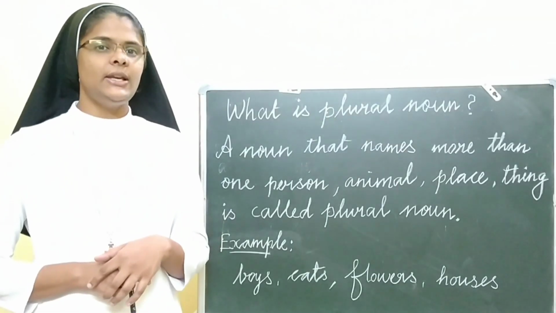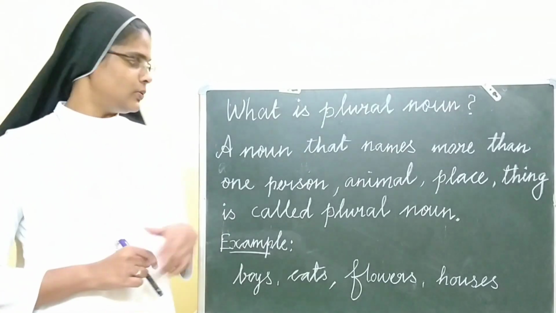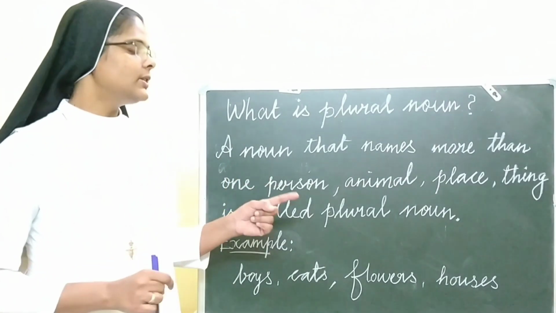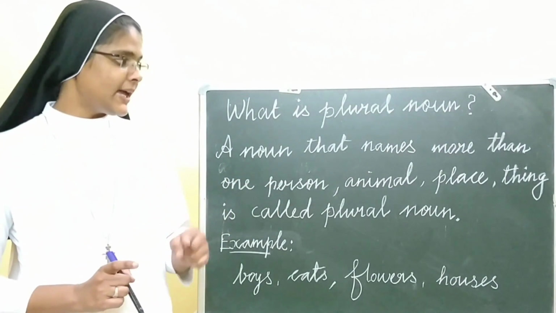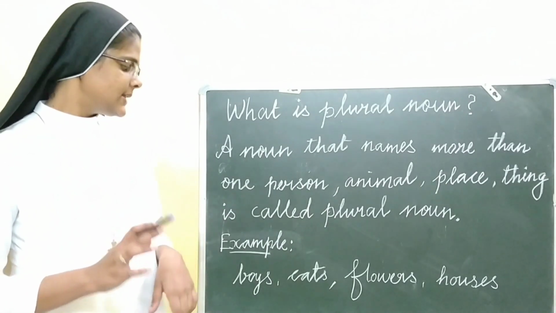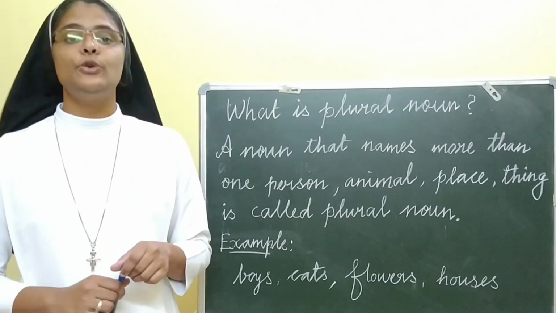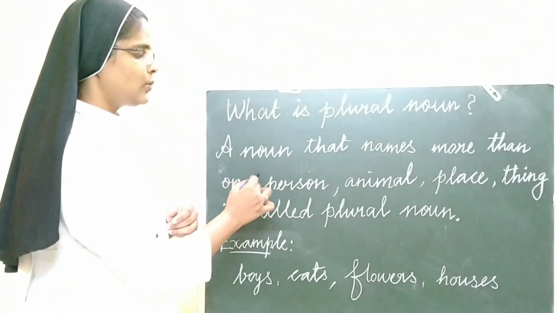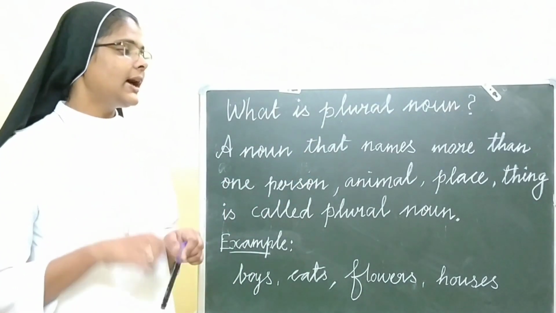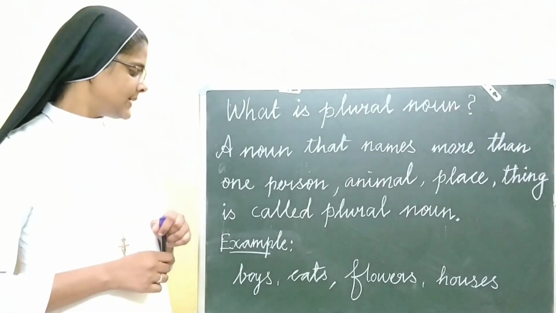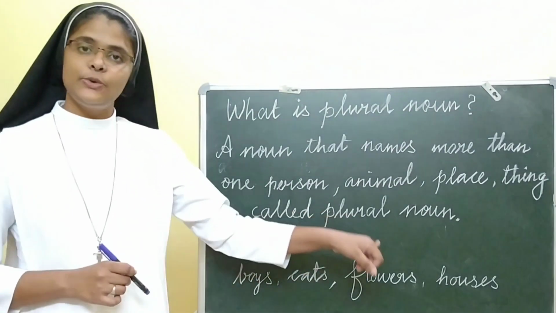Now let us see what is a plural noun. A noun that names more than one person, animal, place or thing is called a plural noun.